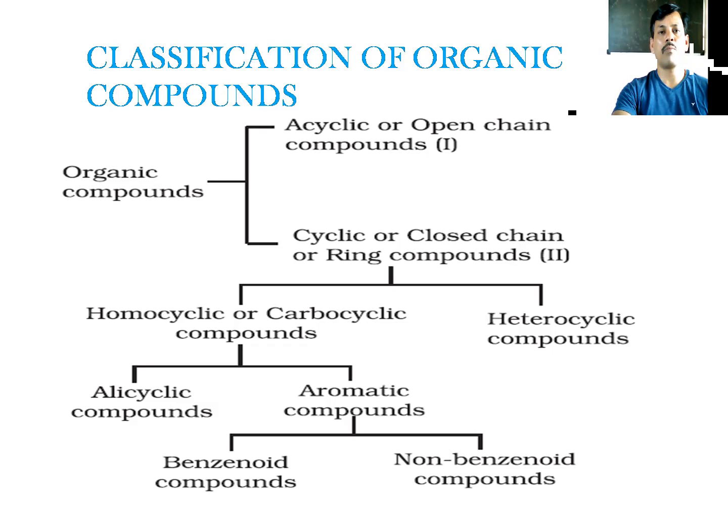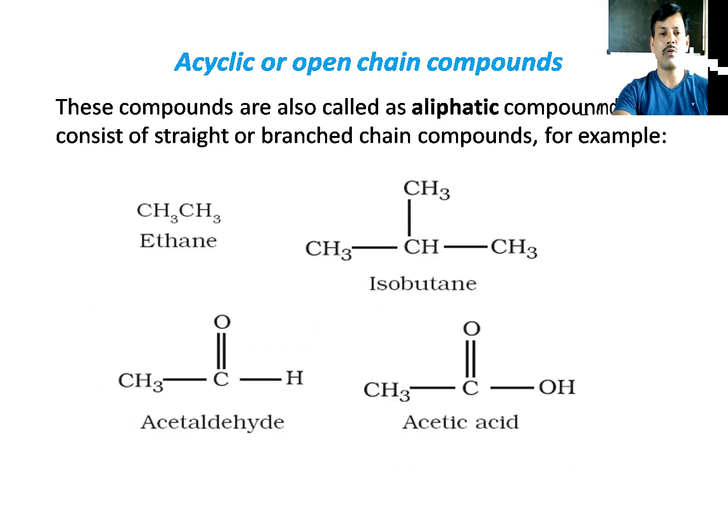In organic compounds, we have two types of hydrocarbons: aliphatic, which are called chain structure hydrocarbons, and aromatic, which are called cyclic structure hydrocarbons. Here we studied the classification of hydrocarbons. See, some examples are given.